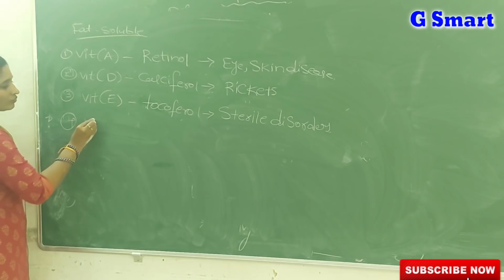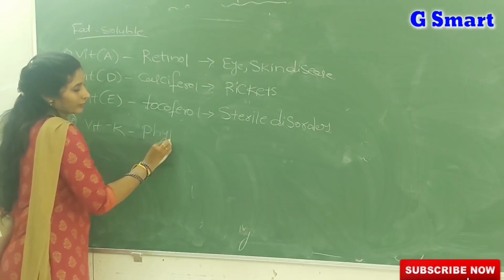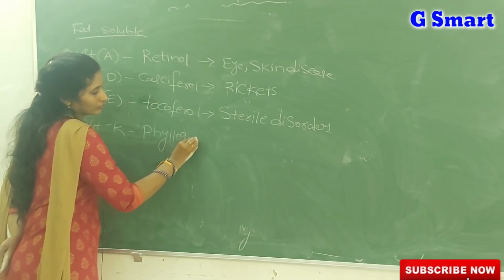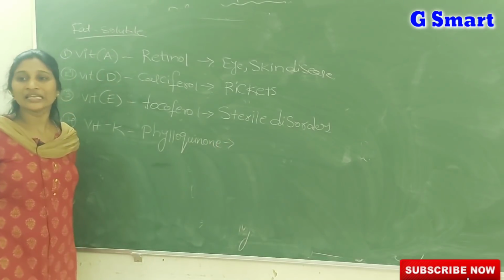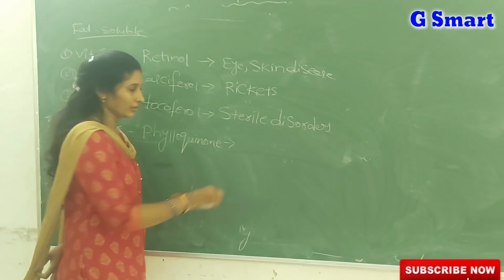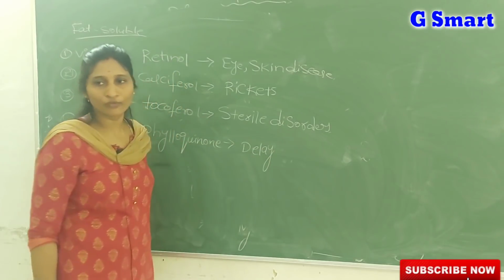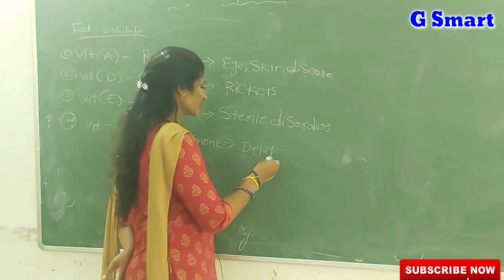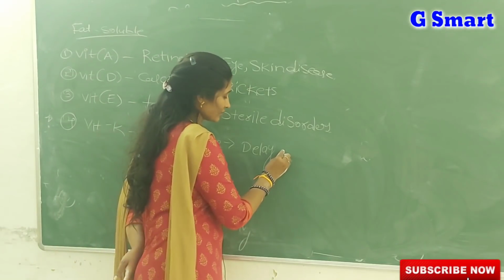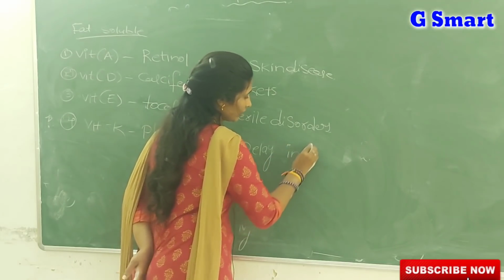Next, coming to vitamin K, phylloquinone. If vitamin K is less in our diet, it leads to delay in blood clotting. For general people it takes nearly 3 to 4 minutes to clot the blood after an injury, but if vitamin K is less, it takes much longer to clot the blood. Delay in blood clotting.